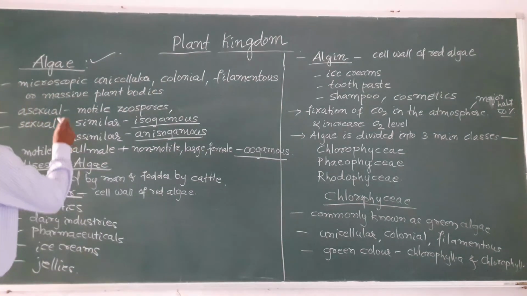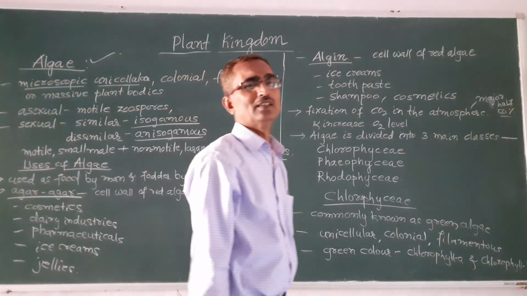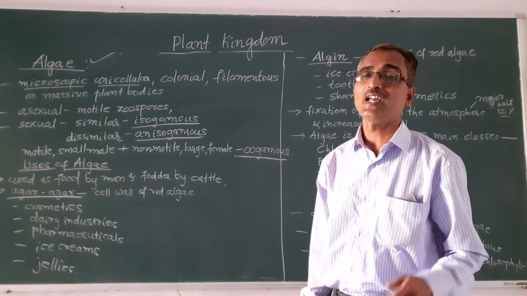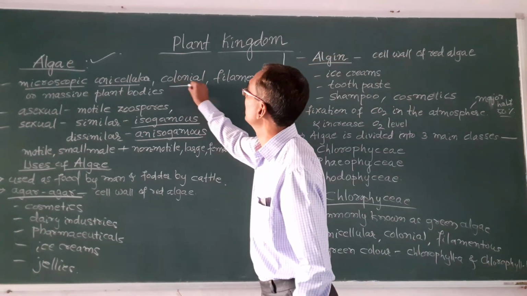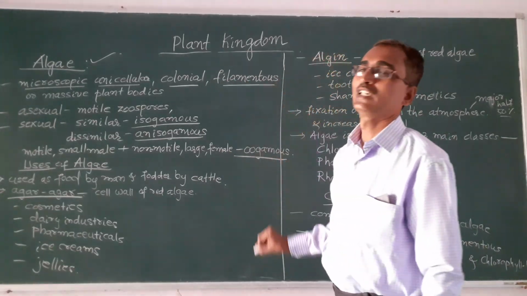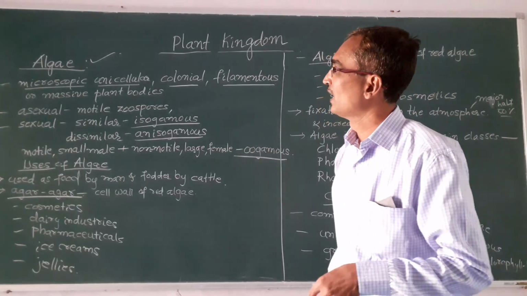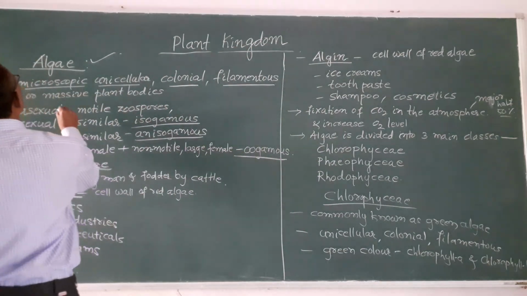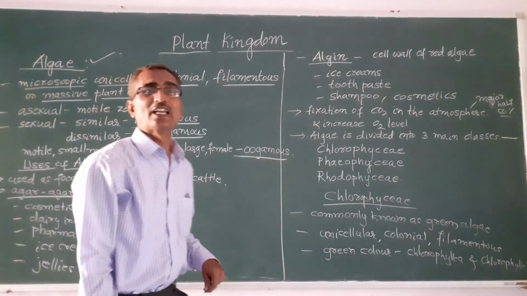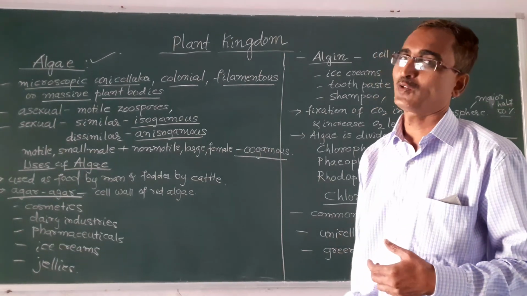So algae are microscopic unicellular. Okay, that means they can be seen only under microscope, and their body is microscopic unicellular, having single cell. They are colonial, that is they are found in colonies, and they are filamentous in nature, that is a thread like structure which we have already studied in the previous classes. Or they are also found as massive plant bodies which are called as kelps. Okay, so that is another characteristic of the algae.